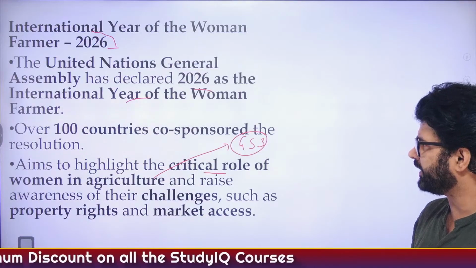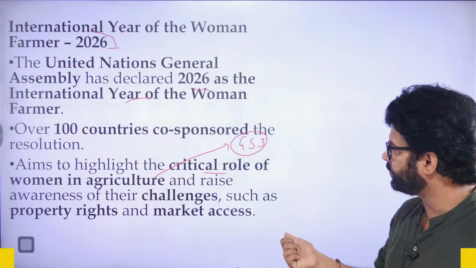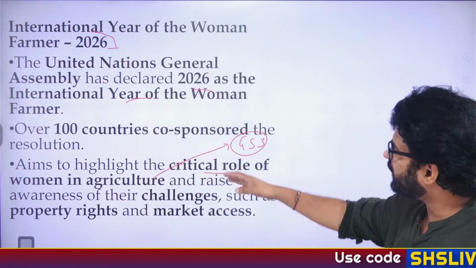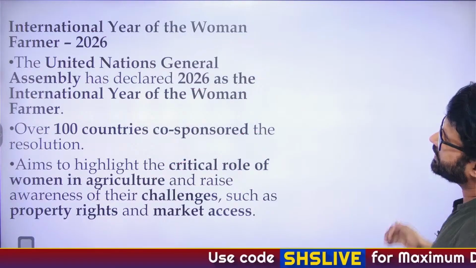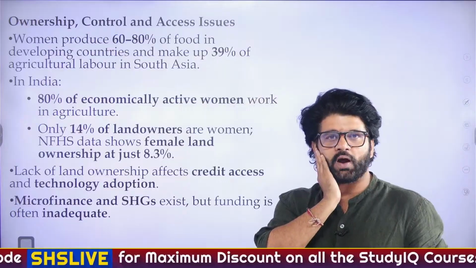So we were discussing something, right? GS2, GS3, agriculture, GS1, role of women. So there are so many things which we have to know about. Cool. So let's focus here, and then there are some other issues also. See, there are some facts and some data which you have to use.